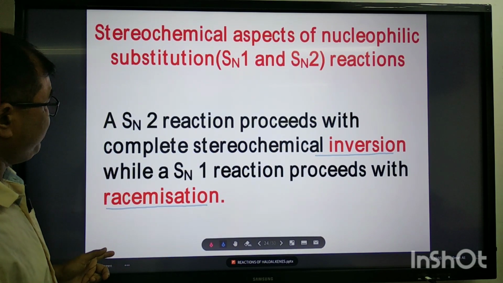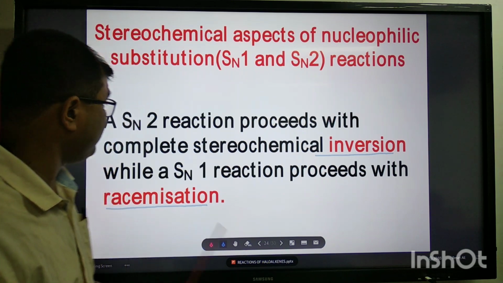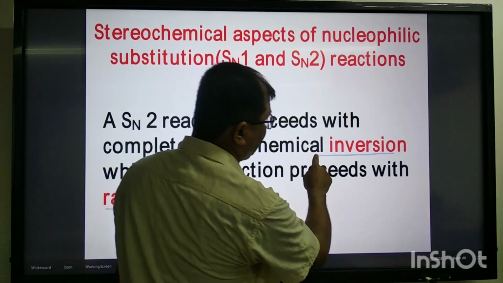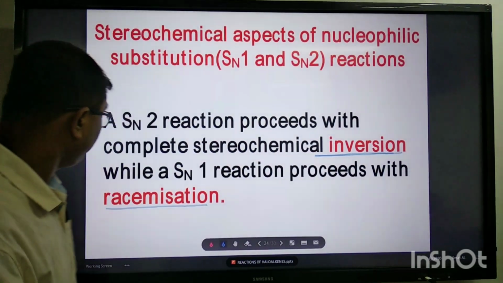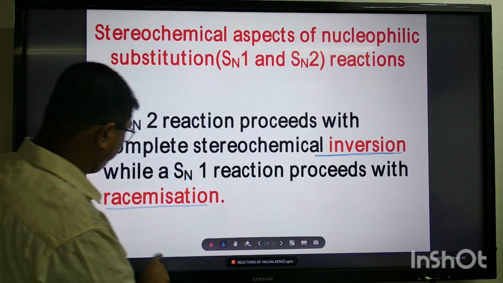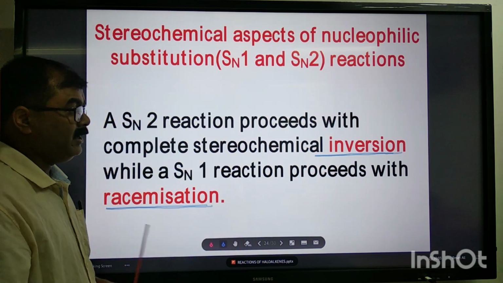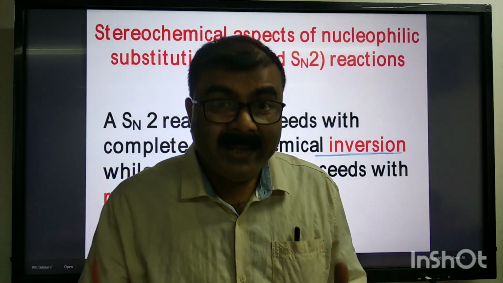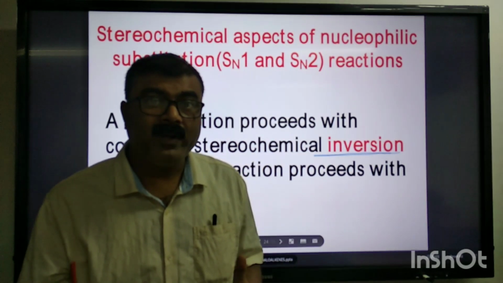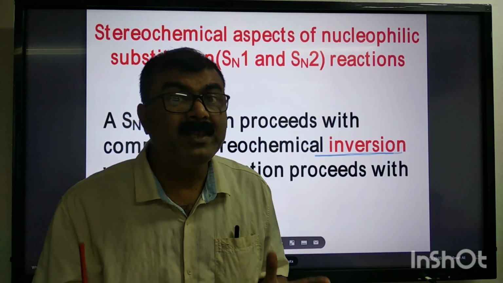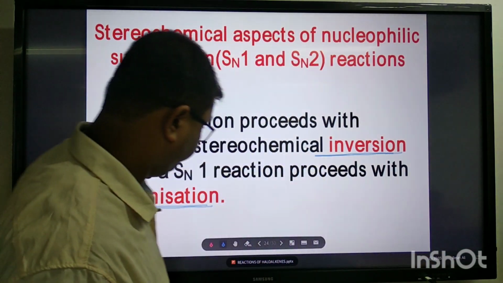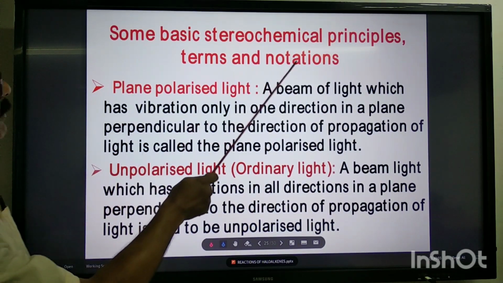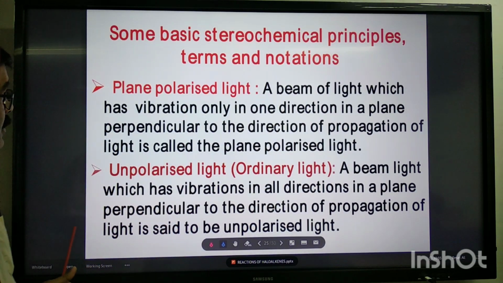What are the stereochemical aspects of SN1 and SN2 reactions? An SN2 reaction proceeds with complete stereochemical inversion, while an SN1 reaction proceeds with racemization. Now, to understand these stereochemical aspects, we first need to learn all the important stereochemical terms and principles. Let's go ahead with it. Some basic stereochemical principles, terms and notations.